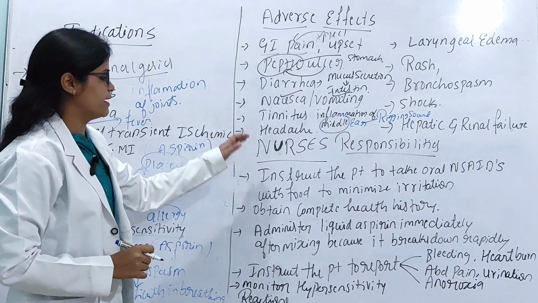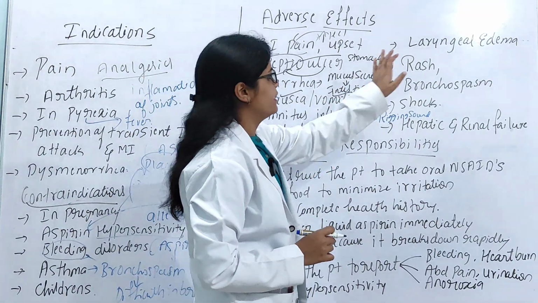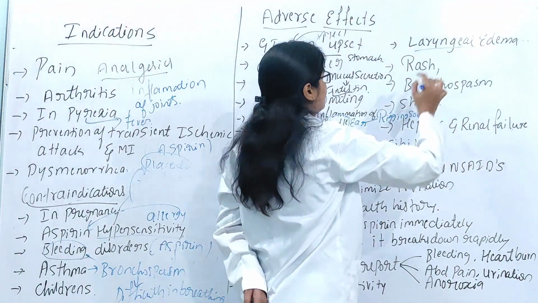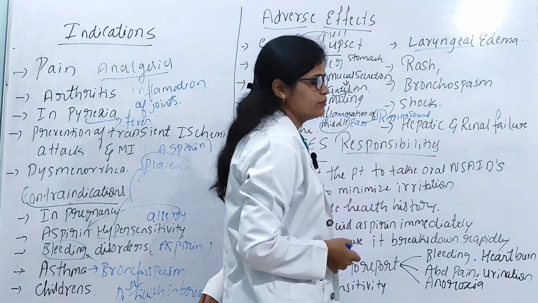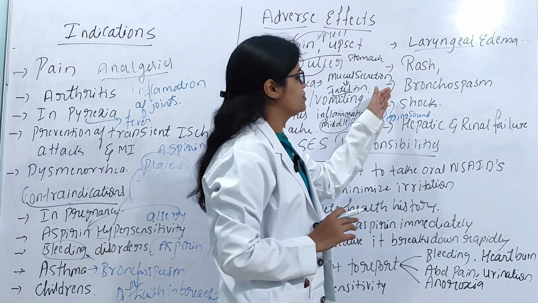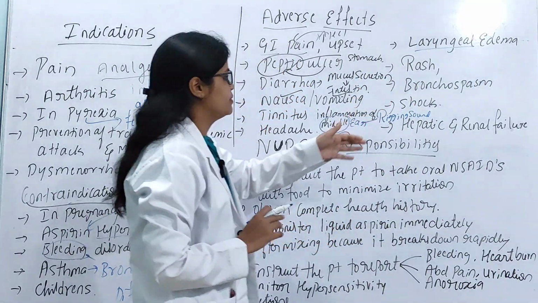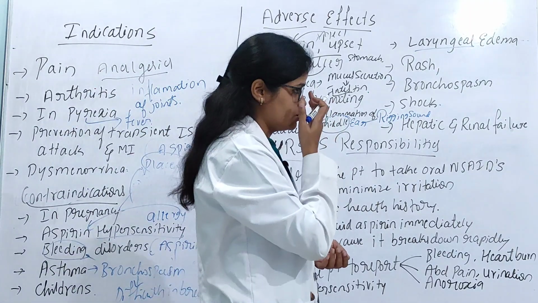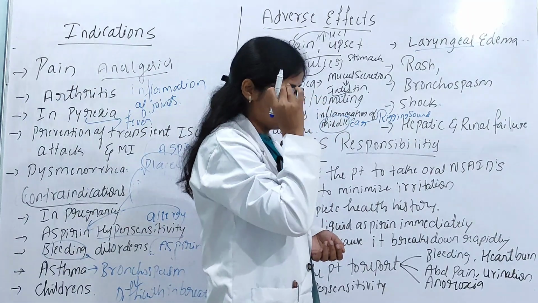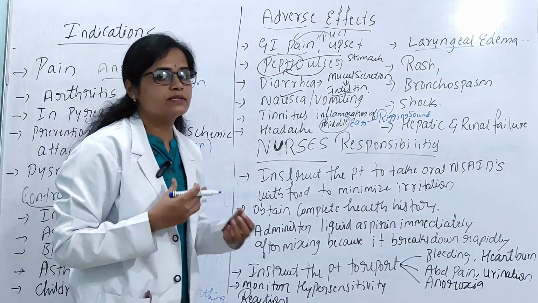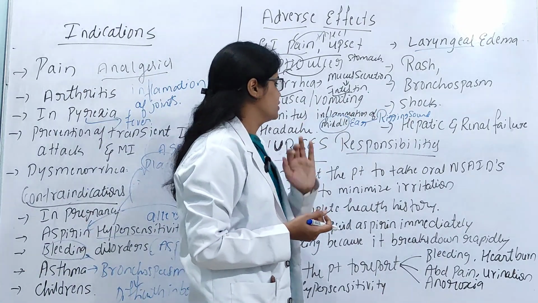And next, headache. Laryngeal edema means edema, the swelling of the larynx, and because of hypersensitivity reactions, the person may get rashes, bronchospasm and shock. If you administer these drugs during bleeding disorders, because of the excessive fluid loss or excessive bleeding, the person may go into shock.